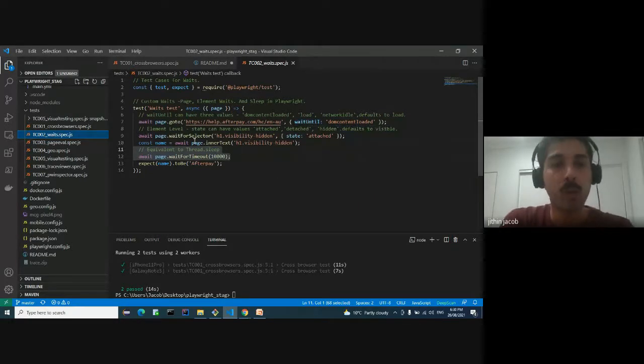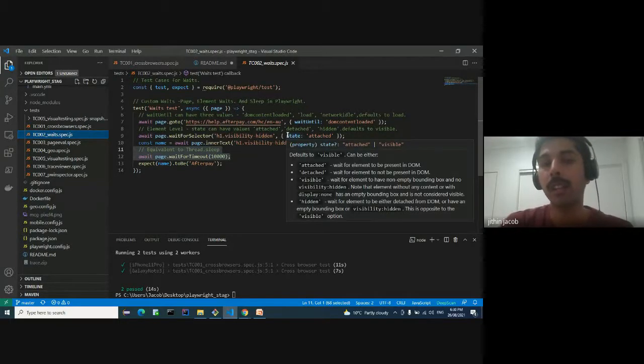The next is wait for selector. This is a selector which you have seen in the previous demo as well. In here we can specify until what state we want a selector to be available, whether the selector is available in the DOM or not available in the DOM, or the selector is visible or hidden. So there are minor differences only.